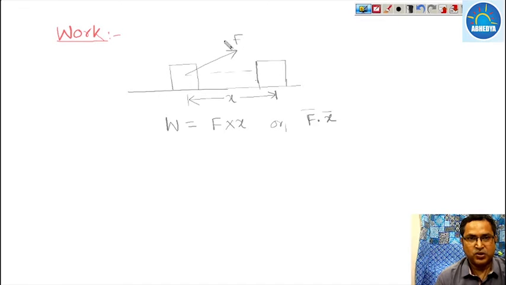Okay, so what does it mean? It means that if a body is displaced from one position to another under the action of any force, then work will be done.